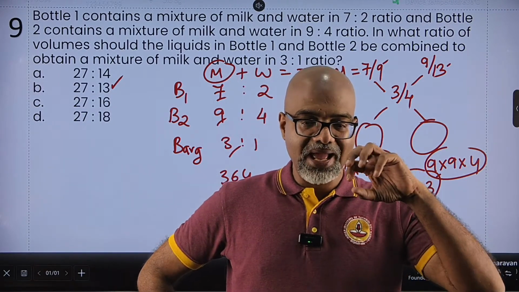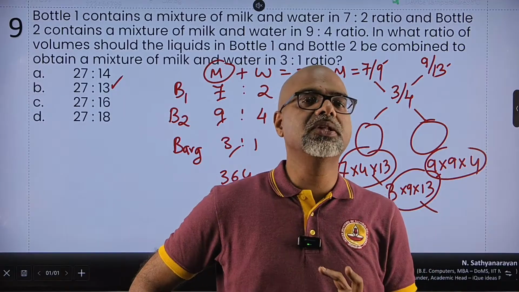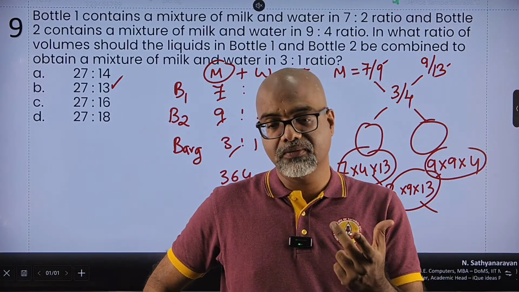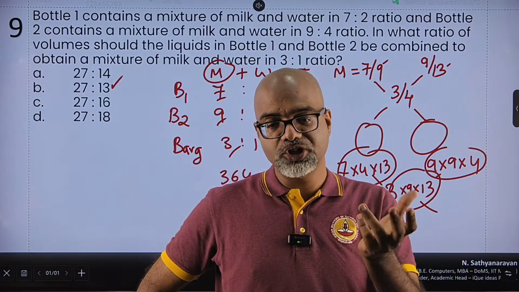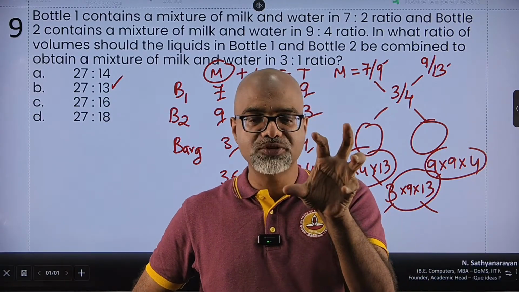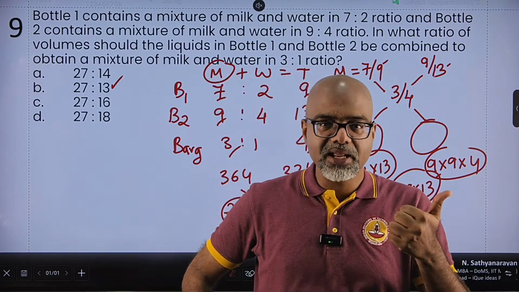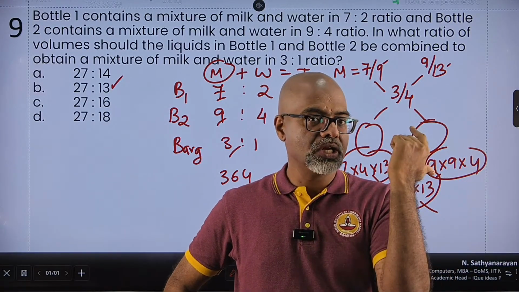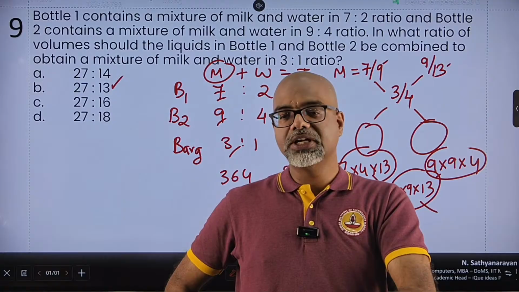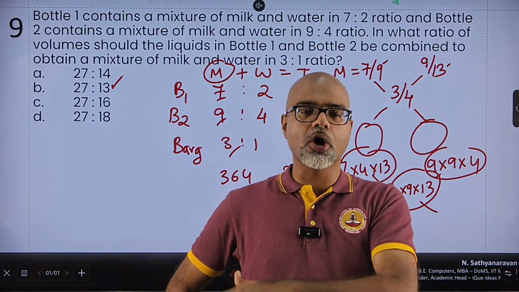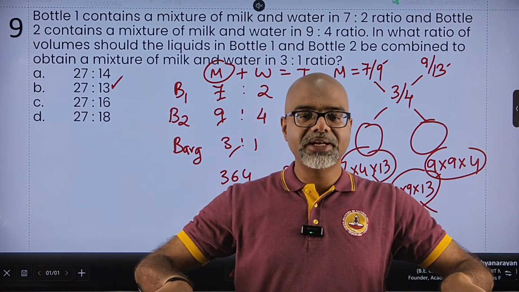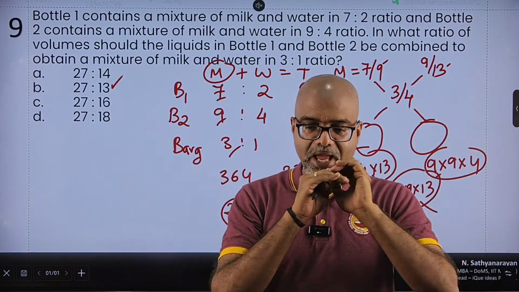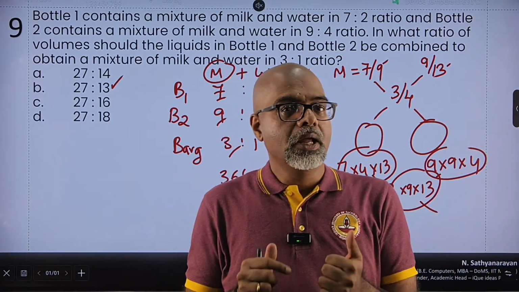So alligation is a brilliant method of identifying the ratios of two numbers which are mixed in a ratio that is not 1:1. Getting this ratio from the average value is easy. Second, if you have to subtract values which are in fractions, taking the LCM of the denominators, making all the denominators common, you can absolutely eliminate the denominators and then just work with the numerators, which will be integral values, right? So very, very easy type of question.